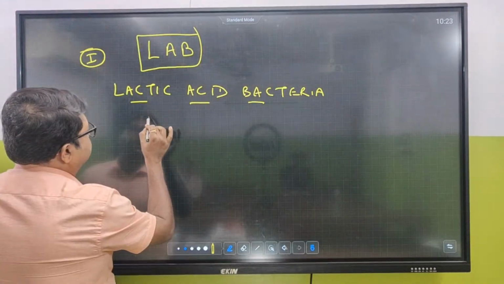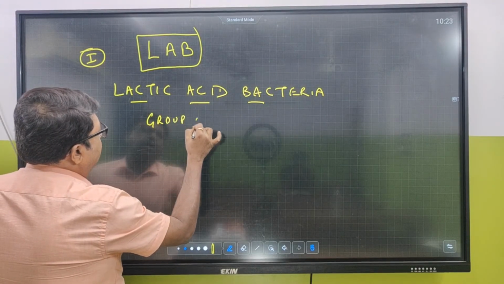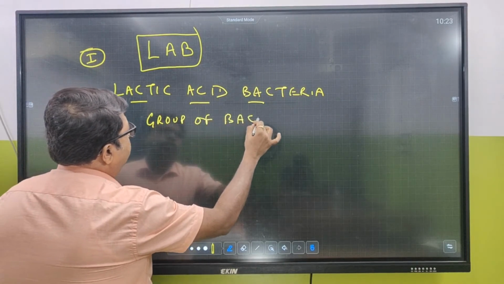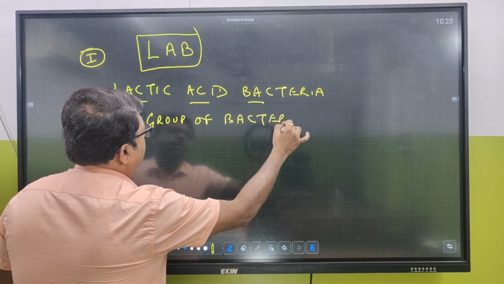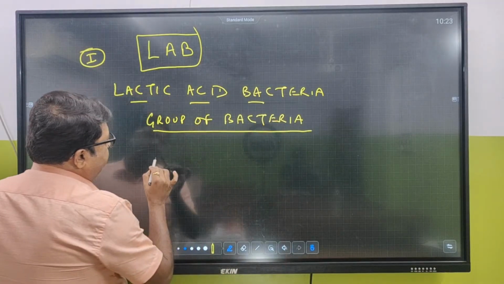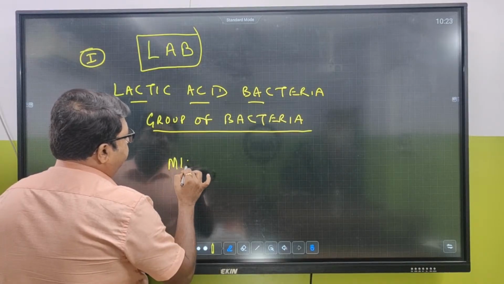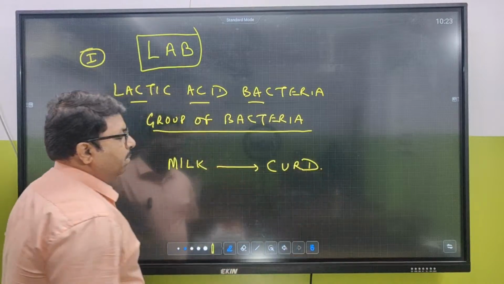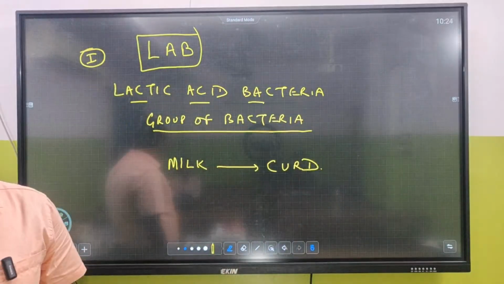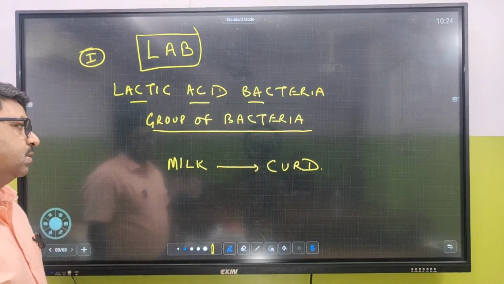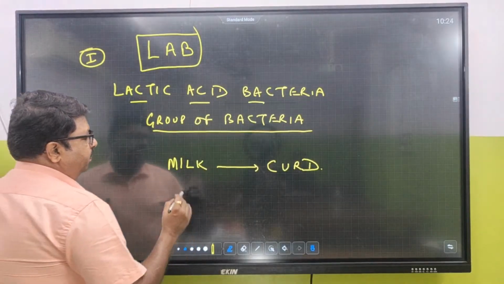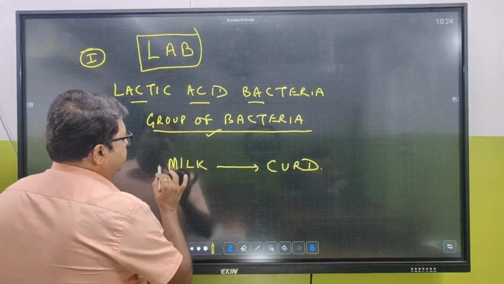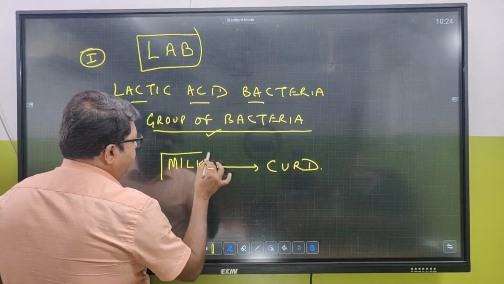Lactic acid bacteria are a group of bacteria which can convert milk into curd. So a group of bacteria which can convert milk into curd.